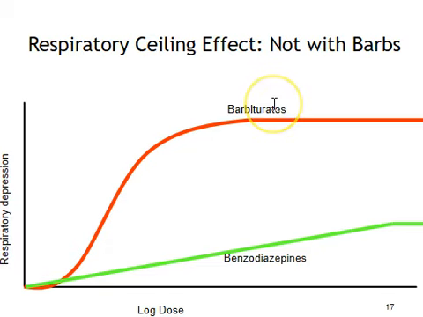Barbiturates, in contrast, work independent of GABA, so it doesn't matter which dose of barbiturates you give. It doesn't matter how much GABA is or is not available. These drugs work independent of it, and at higher doses, these drugs do produce really potent respiratory depression that can lead to death.